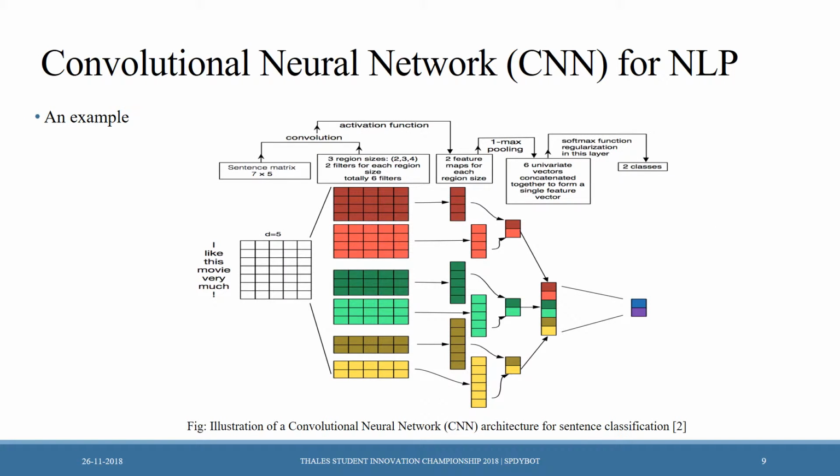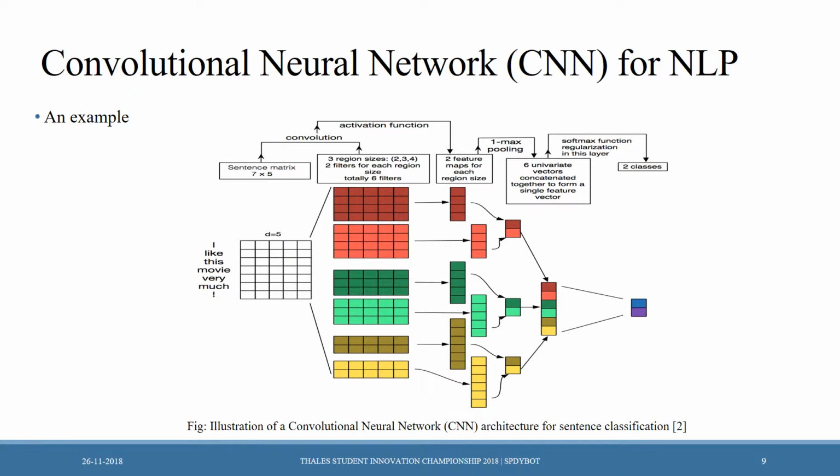Let's go through a small example of CNN in NLP. Here we have a sentence with 7 words. Let's assume our word embedding is a 5-dimensional word vector. So we have this 7 by 5 matrix. Let's say we have 3 filter regions of size 2, 3, and 4 having 2 filters each. Finally, there is a max-over-time pooling layer followed by an activation function, which gives 6 activation vectors concatenated together to form a single feature vector.